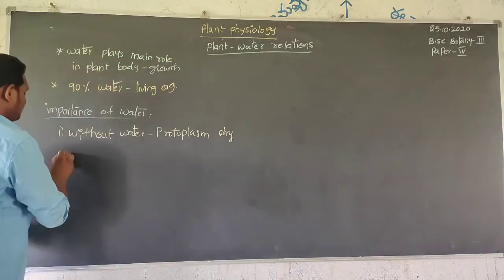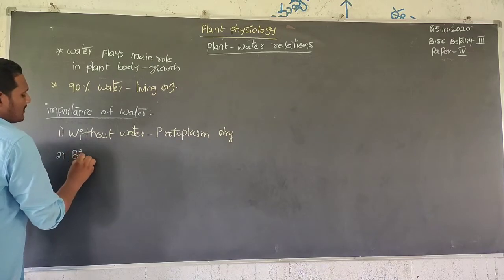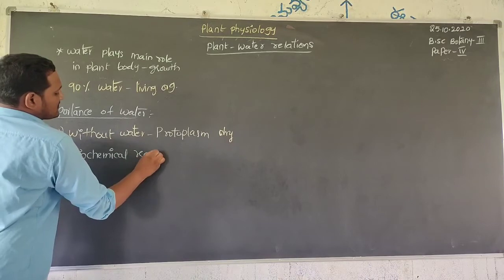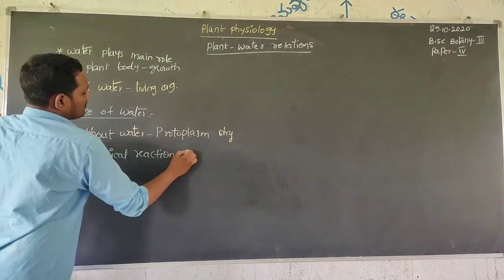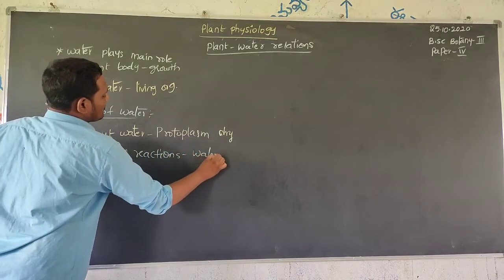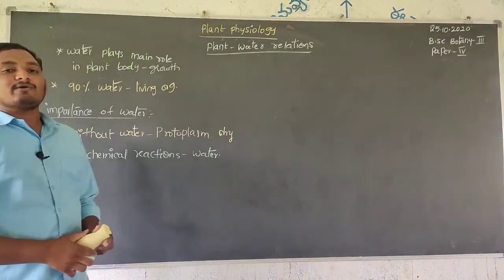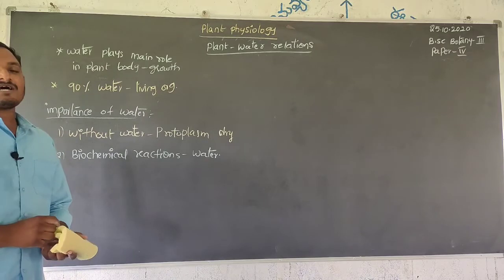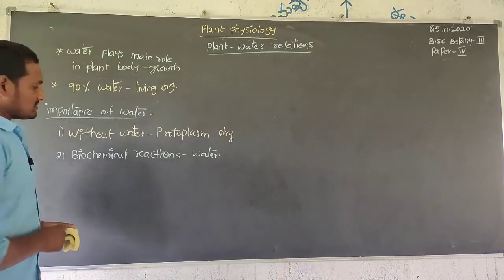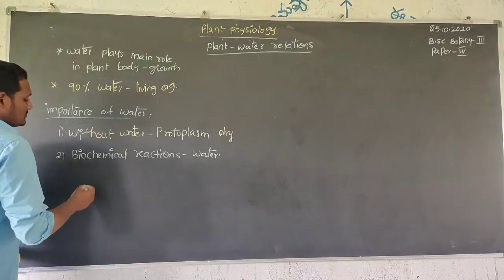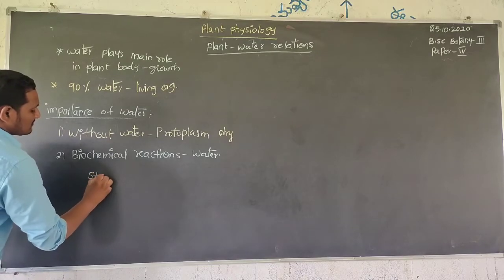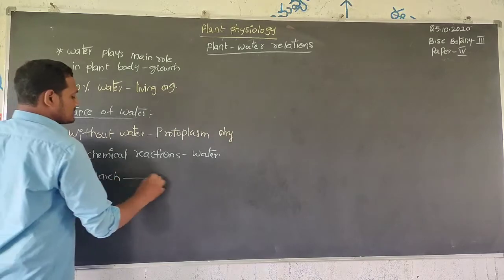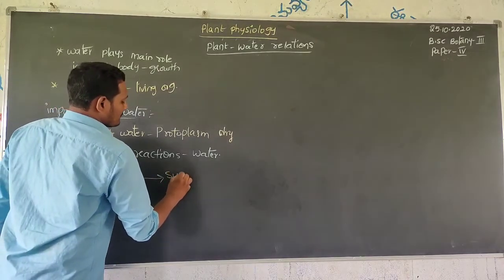Next, many biochemical reactions are controlled by water. What type of biochemical reactions? For example, the photosynthetic end product starch is changed into glucose, that is, sugar.